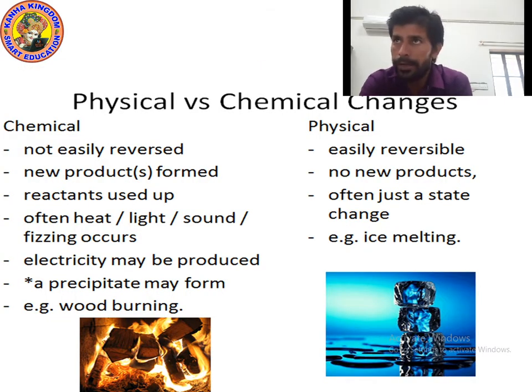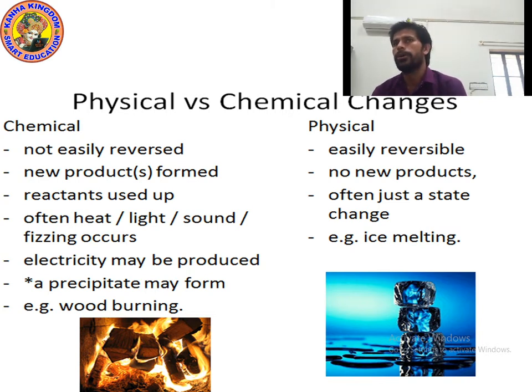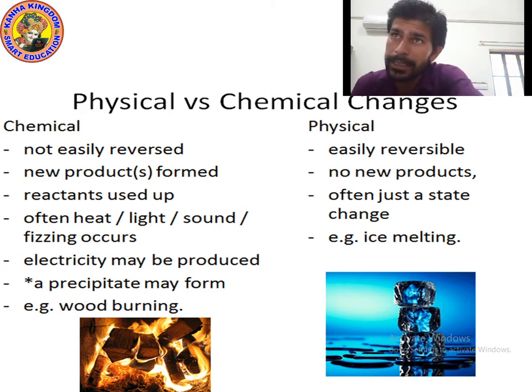Okay, so I have written the physical and chemical changes to differentiate between them. Please, first of all, chemical, then physical. Chemical changes are not easily reversed. Yes, they are not easily reversible, which means you cannot reverse them. But physical changes are easily reversible.